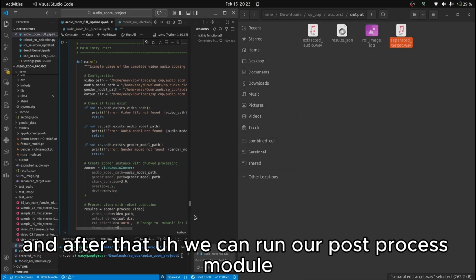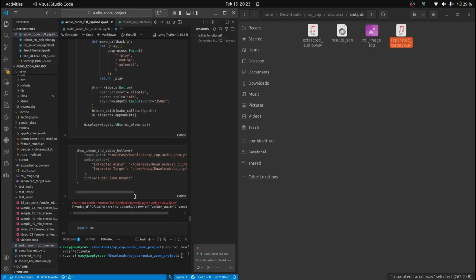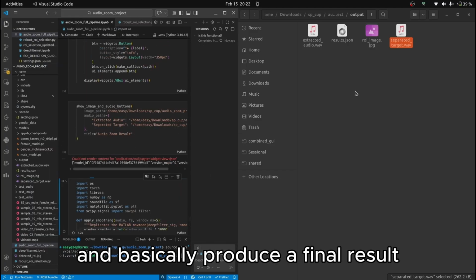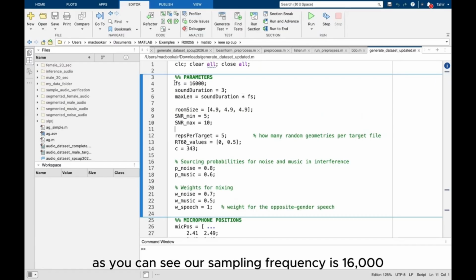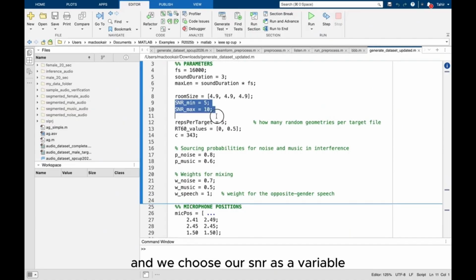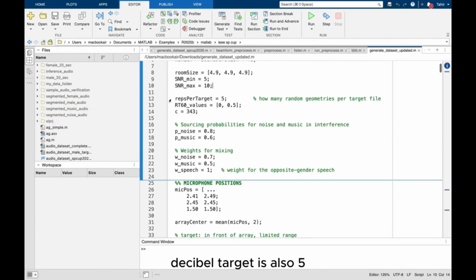And after that, we can run our post-process module and basically produce a final result. As you can see, our sampling frequency is 16,000, sound duration is 3 seconds. We choose our SNR as a variable, so it's between 5 to 10 decibel. Rest per target is also 5. That means each target will have 5 different interference files.